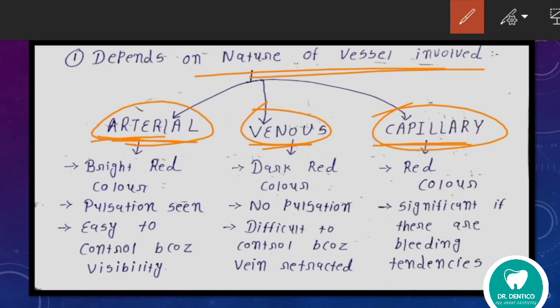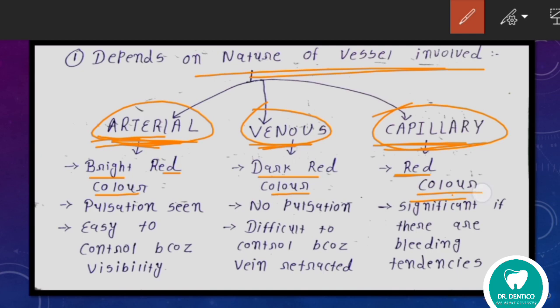Okay. So how can we differentiate between arterial, venous and capillary? For that, arterial blood is bright red in color. Okay. And venous blood is dark red in color. And capillary is only red in color.